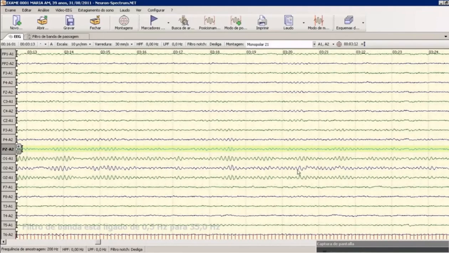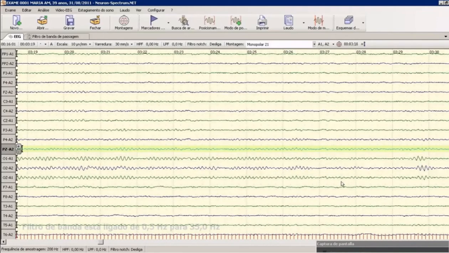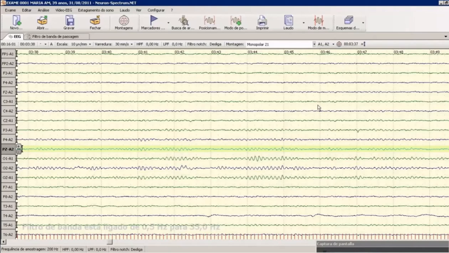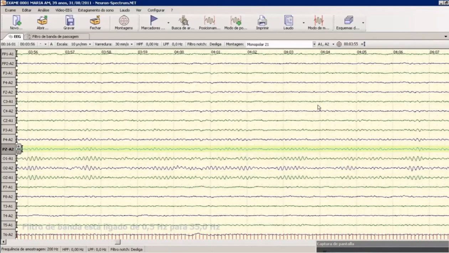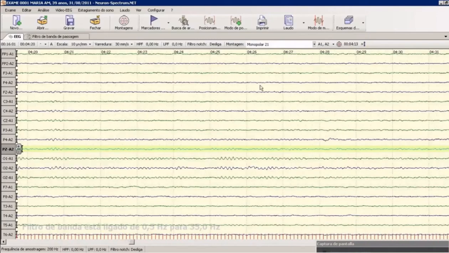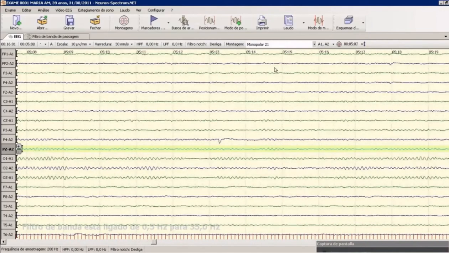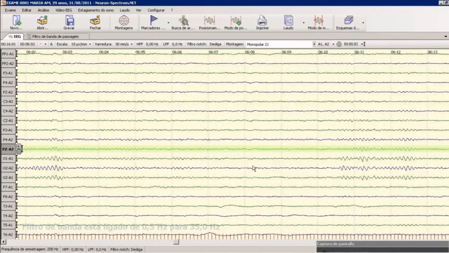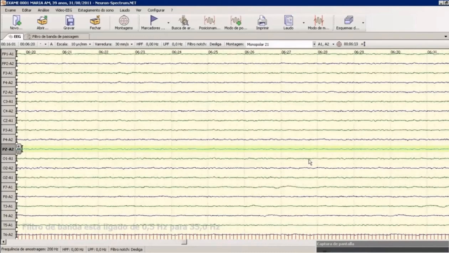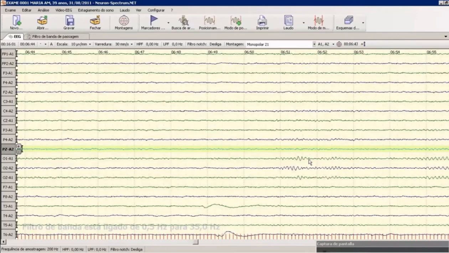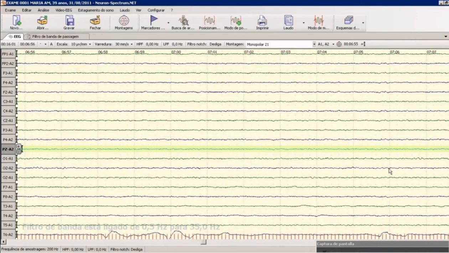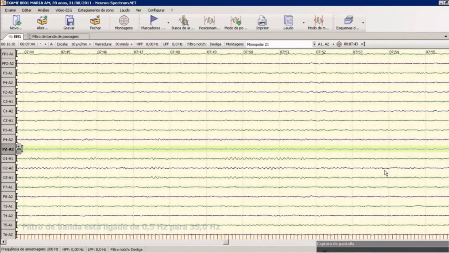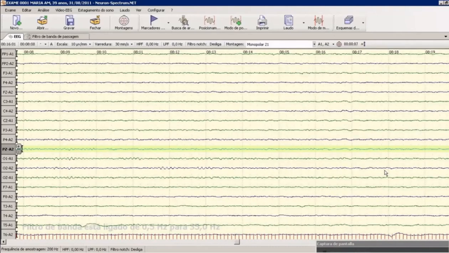We then have the alpha activity. In this case, in the posterior region, the alpha rhythm, and in the anterior region, we have a low amplitude activity, which is normal. It is a very fast rhythm of low amplitude here in the anterior regions. Some electrode artifacts, and the alpha rhythm persists, sometimes it disappears. The alpha rhythm disappears because the person is probably entering drowsiness. Note that here the alpha disappeared. The patient is entering drowsiness.